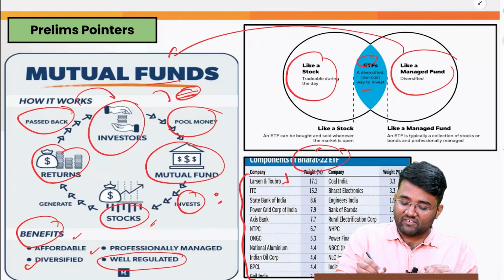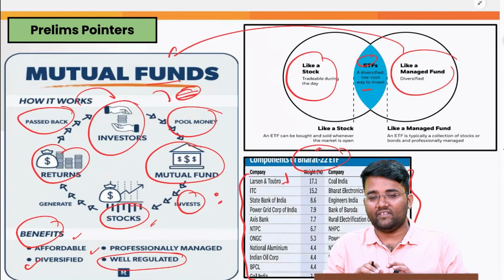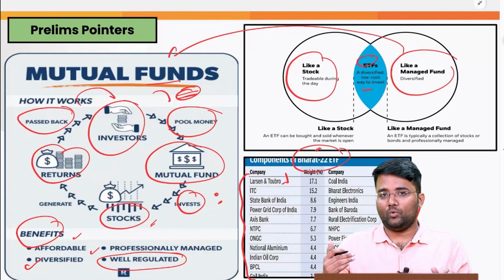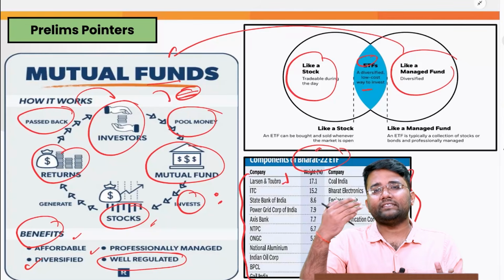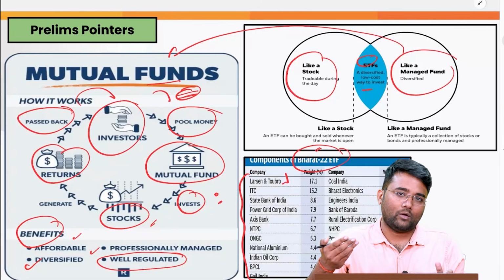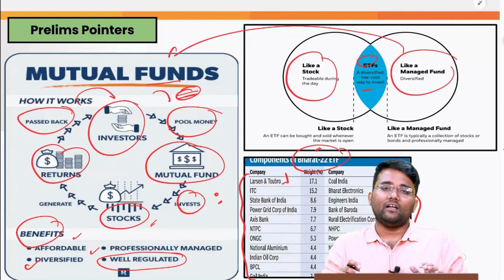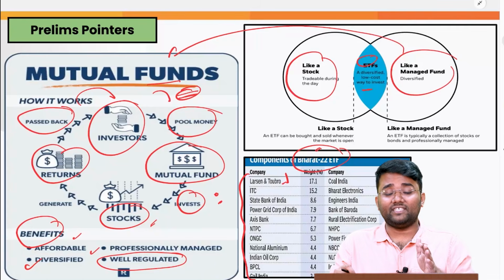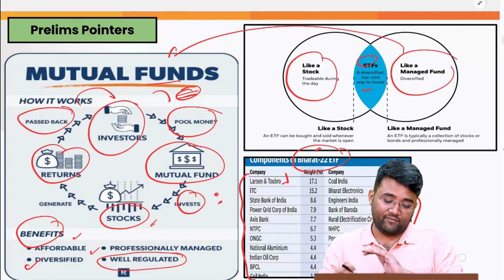But when it is diversified across different companies, the cumulative return these companies generate will be your return. So here the risk is obviously lower. In stocks, the risk is higher, the chances of returns are higher, and the chances of losses are also much higher. But in ETFs and mutual funds, the returns, whether positive or negative, are to a lower or moderate extent as compared to stocks, but they are well regulated and diversified, which ensures that your money is safe.